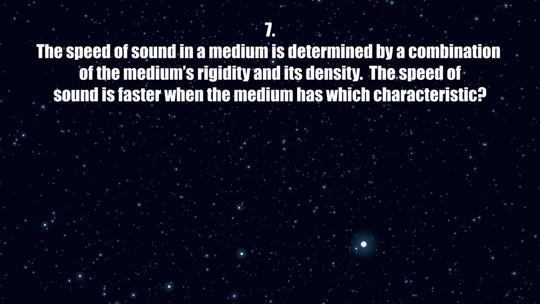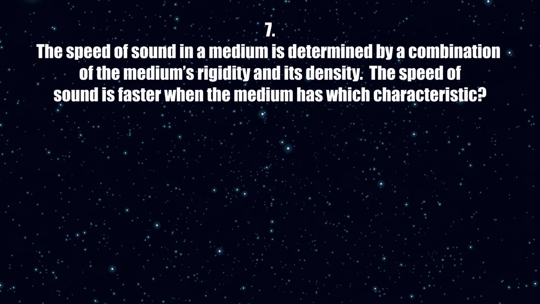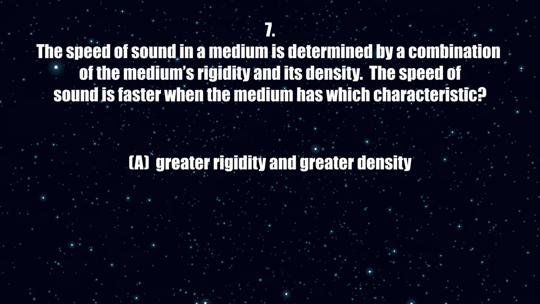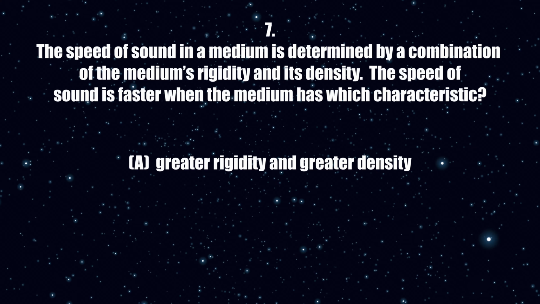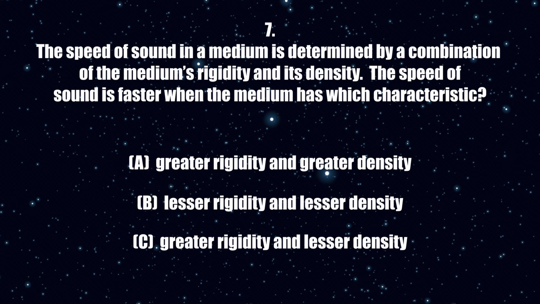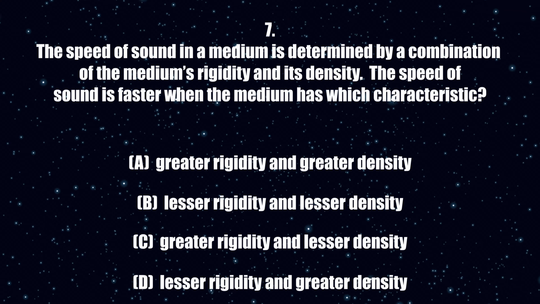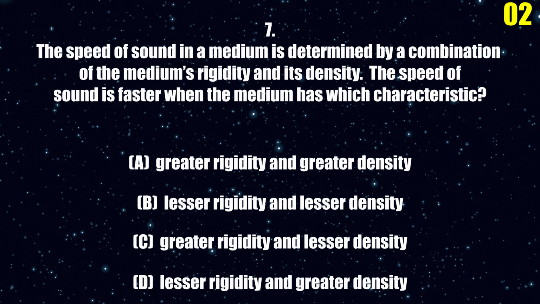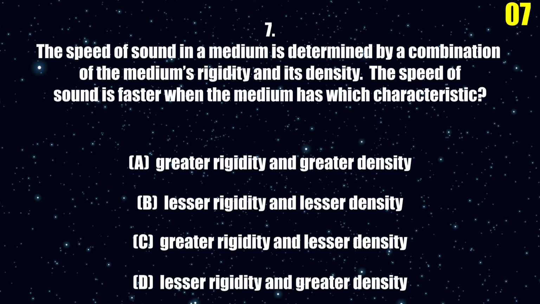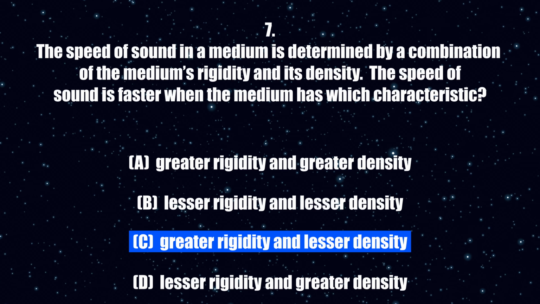7. The speed of sound in a medium is determined by a combination of the medium's rigidity and its density. The speed of sound is faster when the medium has which characteristic? A. Greater rigidity and greater density. B. Lesser rigidity and lesser density. C. Greater rigidity and lesser density. D. Lesser rigidity and greater density. The correct answer is C.